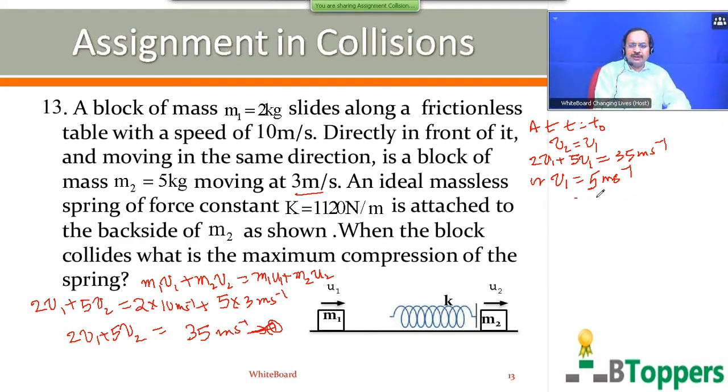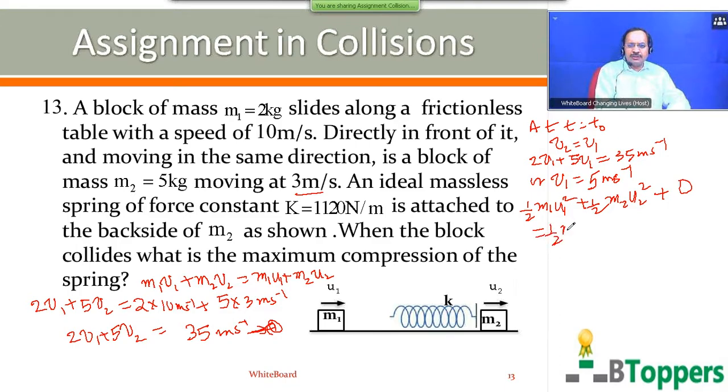Now applying conservation of mechanical energy for the system of the two blocks and spring. Initial kinetic energy of the two blocks is half m1 u1 square plus half m2 u2 square. Initially the spring has its natural length, so the initial elastic potential energy stored in the spring is 0.